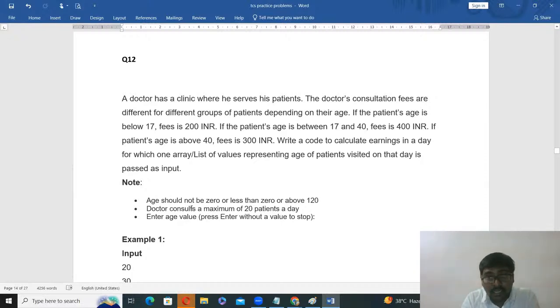Again, some constraints are there. Age should not be 0 or less than 0 or above 120. The maximum age is 120. That means a list is given, within that we are placing some values. The maximum value is 120 only. Now, the doctor consults a maximum of 20 patients a day. That means the list consists of only 20 values. Enter age value, press enter without a value to stop.